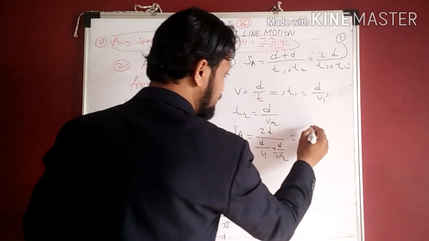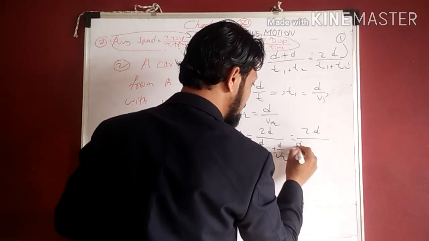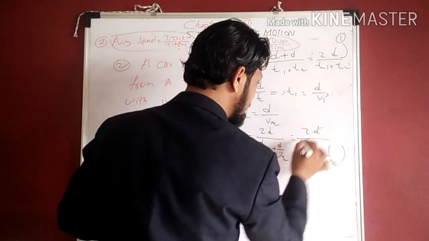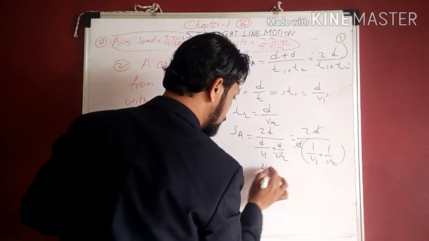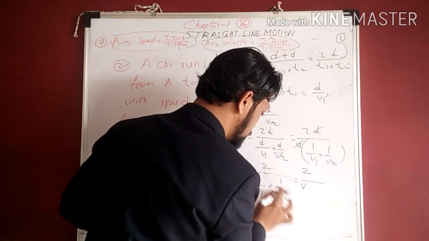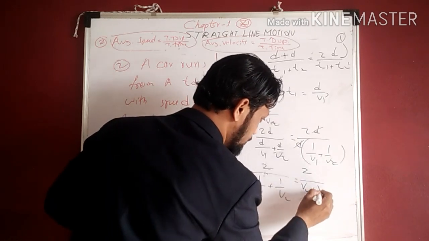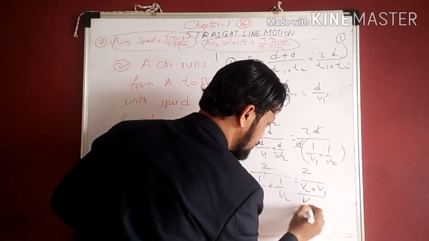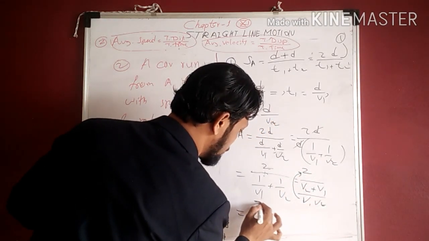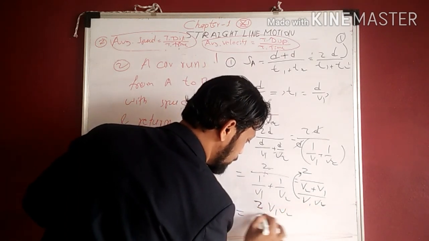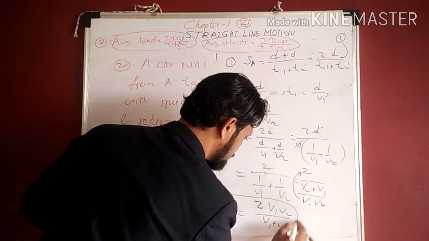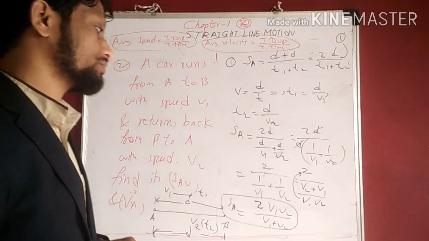Okay, take out d common: 2d upon d, कॉमन निकाल लेते हैं यहाँ से, 1 upon v1 plus 1 upon v2. So d, d get cancelled, क्या बचा यहाँ पर, 2 into 1/v1 plus 1/v2, which is (v2 plus v1) upon v1 into v2. So this will go to the numerator, so it becomes 2v1 v2 upon v1 plus v2, and this is called average speed. समझा? Okay.